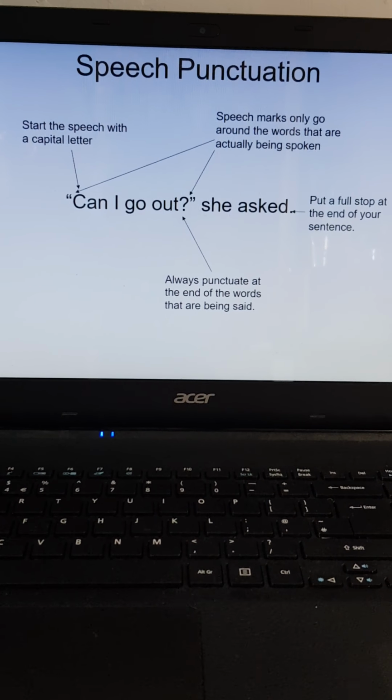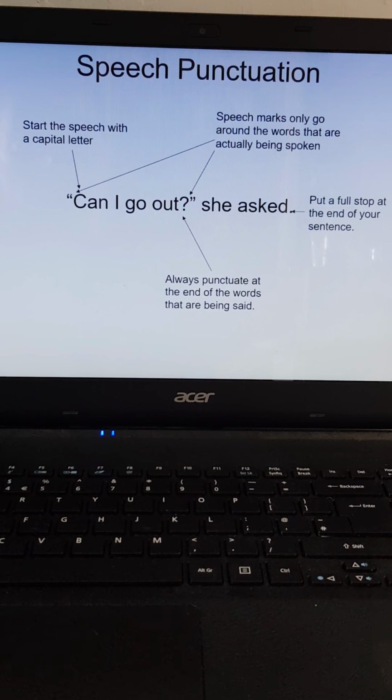Let's look at this example then. Really simple question. "Can I go out?" she asked. So you can see that we've started the speech with a capital letter for the word can. We've got the speech marks around the words that are being asked. Can I go out? We've got the question mark inside the speech marks. And then at the end of she asked, we've got a full stop to end the sentence.